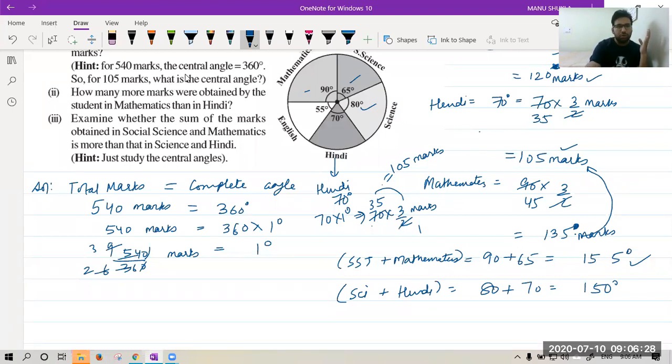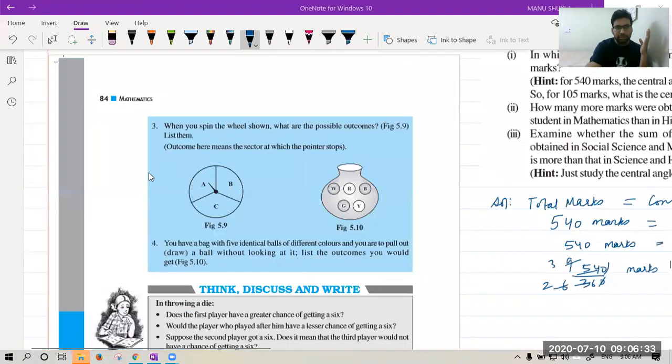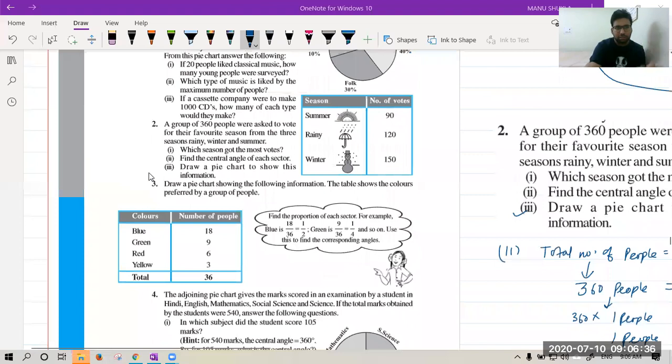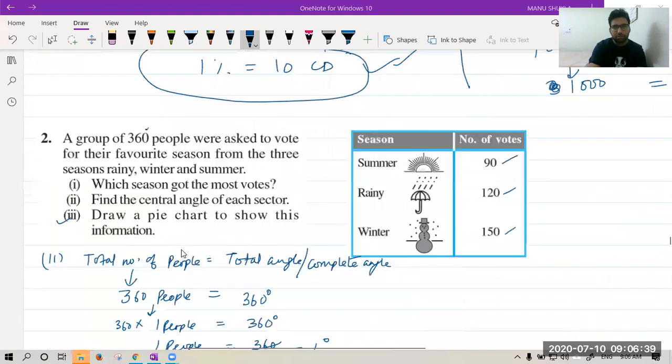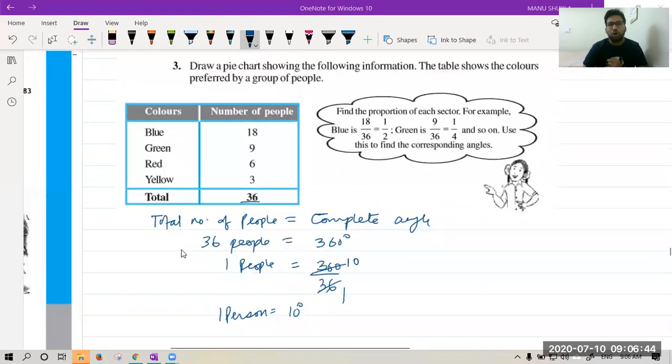Okay. Now Joel was saying question number 3 table. Where is the question number 3 table? Let me explain that. Okay, this table you are saying. Nothing is there in the table, Joel. It is saying draw a pie chart showing the following information. What is the information? The table shows colors preferred by a group of people. So suppose I ask in your class which color you like. 18 said blue, 9 said green, 6 said red, and 3 said yellow. That is the table. I hope you got this now. Joel, what else do you want to see?